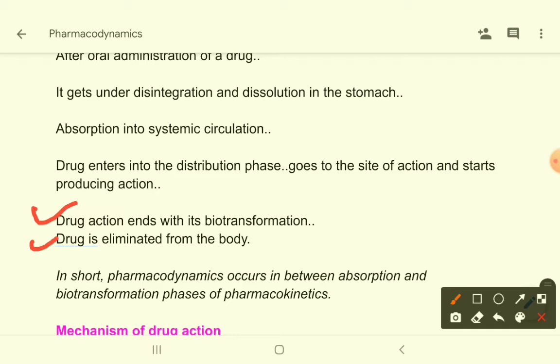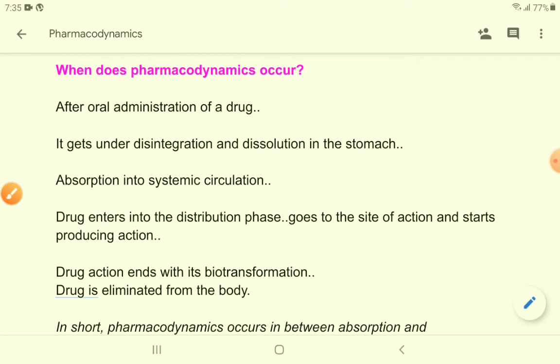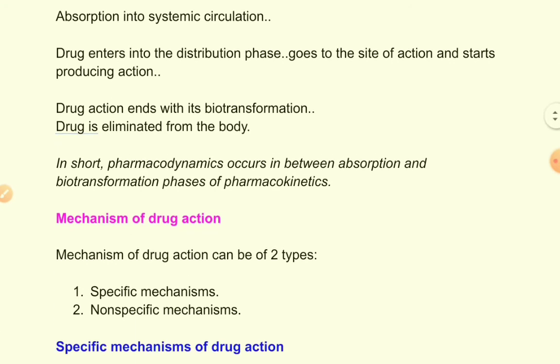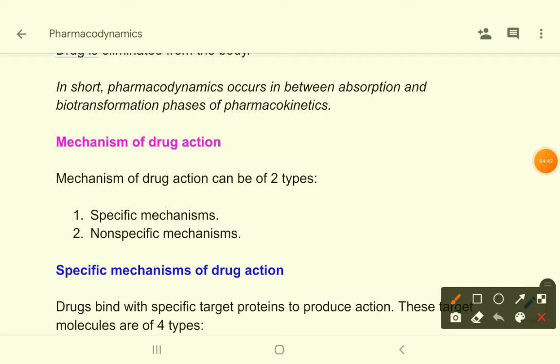So these are the sequence of events that occur in pharmacokinetics and pharmacodynamics. So in short, if you are answering the question, when does pharmacodynamics occur, or what is the sequence of pharmacodynamics, then you should say that pharmacodynamics occurs in between the absorption and biotransformation phases of pharmacokinetics. Hope you are clear about this.